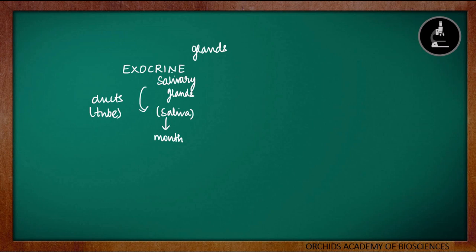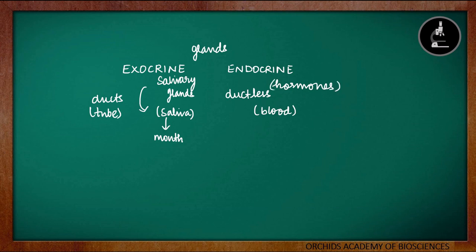There is another type of gland as well. The glands which do not have any ducts, or are ductless, are called endocrine glands. So endocrine glands are those glands which are ductless. They secrete the substances directly into the bloodstream. So the exocrine glands have ducts through which their secretions are transported, whereas endocrine glands are ductless. Their secretions are hormones, and these hormones are directly transported through the blood to various parts of the body.